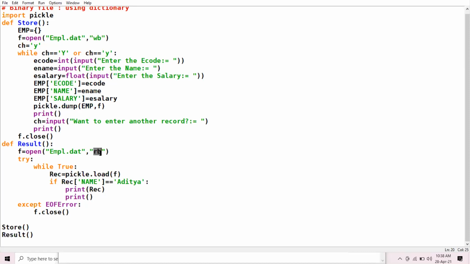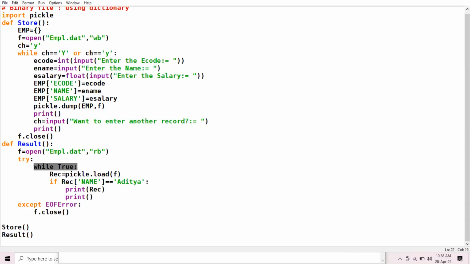Okay. Now, using the try block, as I told you, if after reading the last record, any runtime exception arises, that runtime exception is handled by the except block. Then using the while loop, I am reading all the records present in the file.